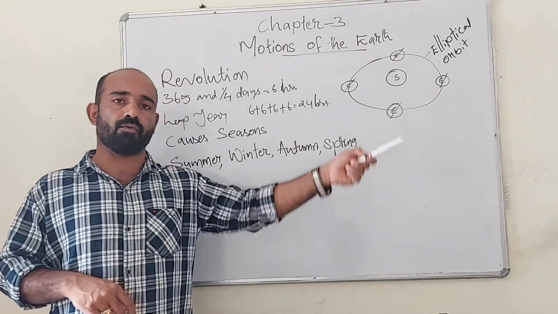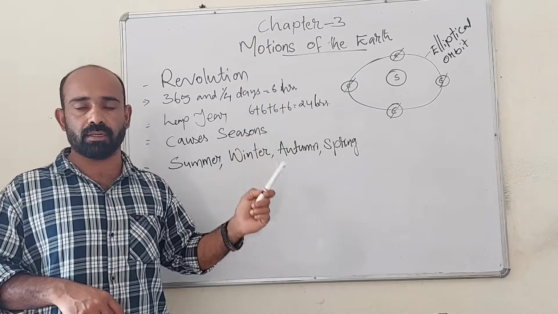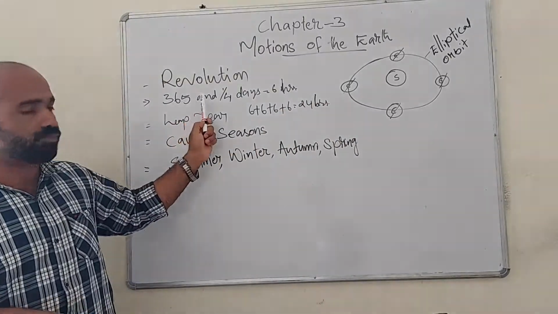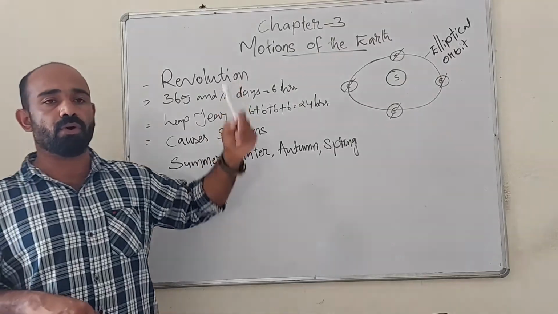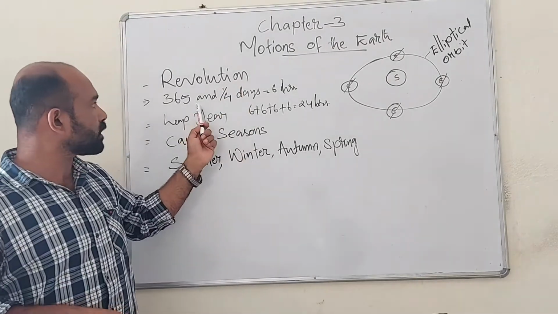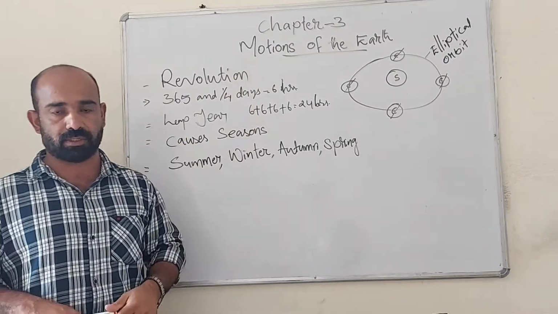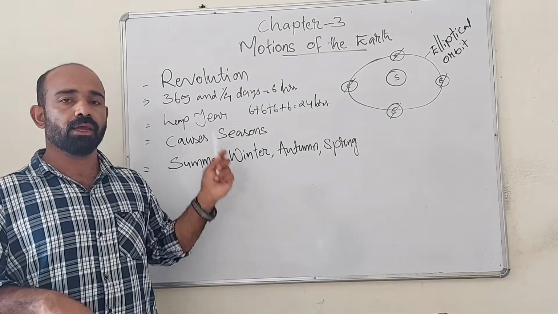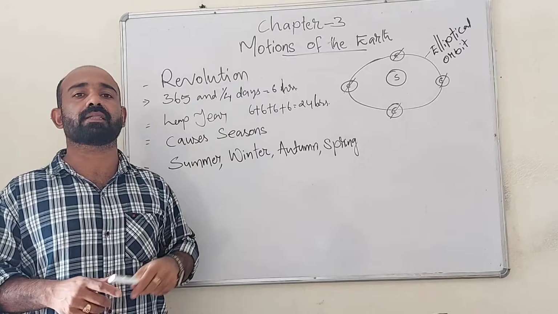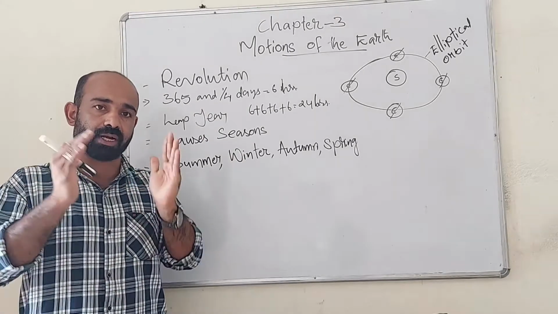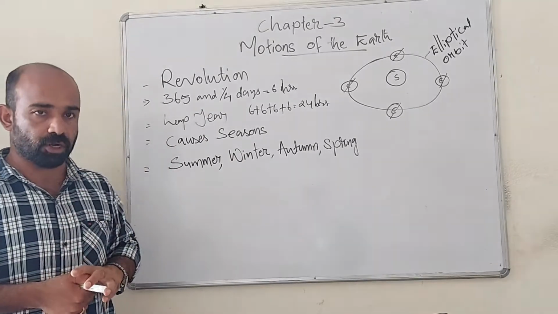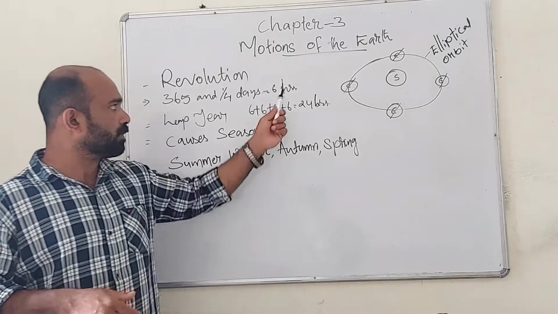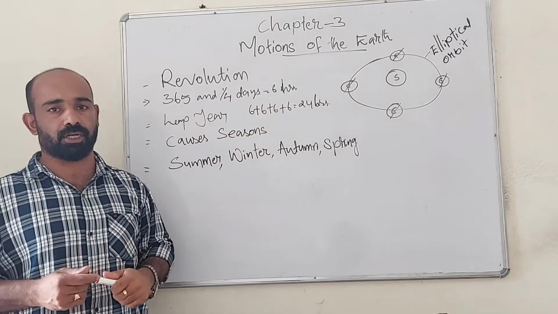For completing one revolution around the sun, Earth takes 365 and 1/4 days, that means 365 days and 6 hours. Normally we calculate 1 year as 365 days for easiness of calculation, but the remaining 6 hours also will be calculated.